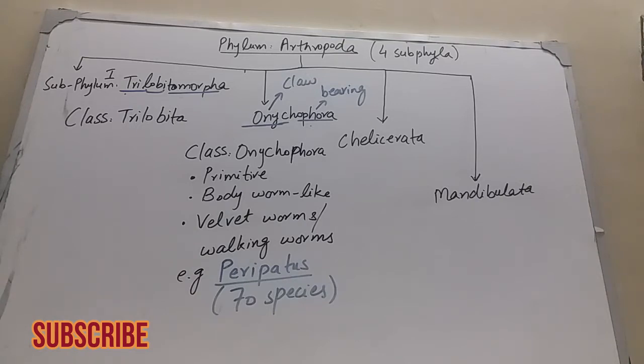They are again primitive arthropods, and their body is worm-like. Worm-like body, that's why they are commonly known as velvet worms or walking worms. For example, peripatus. So peripatus is considered as a connecting link between arthropods and annelids. This peripatus is very interesting as it shares so many diagnostic features with both arthropods and annelids. And about 70 species of peripatus exist today.